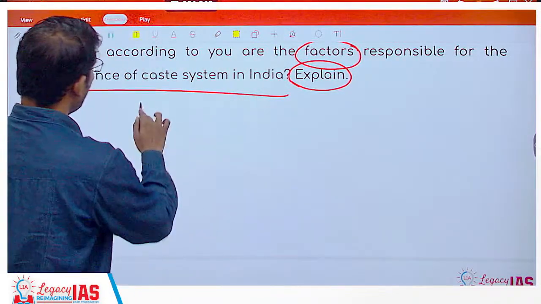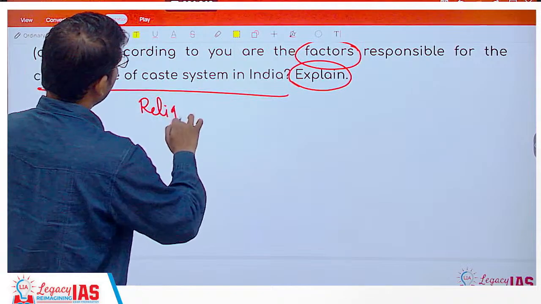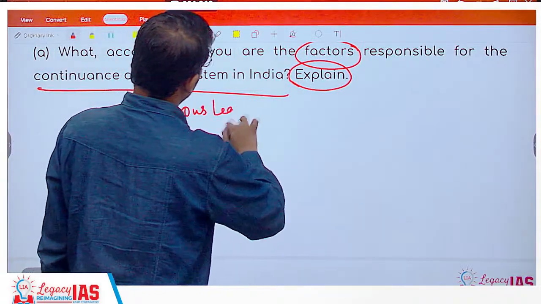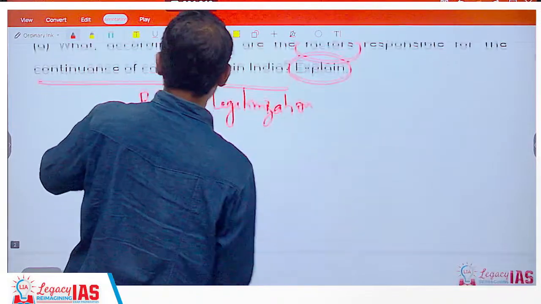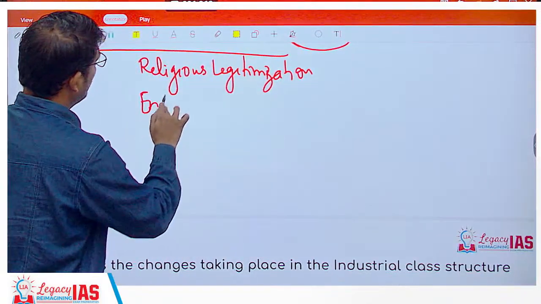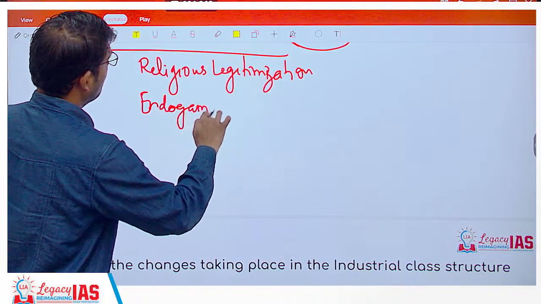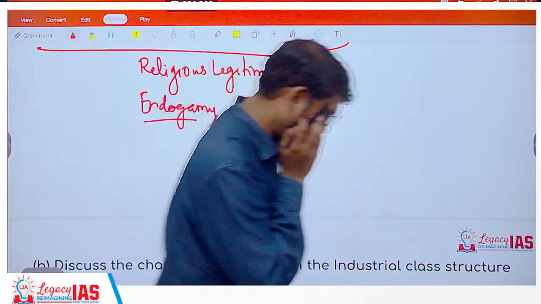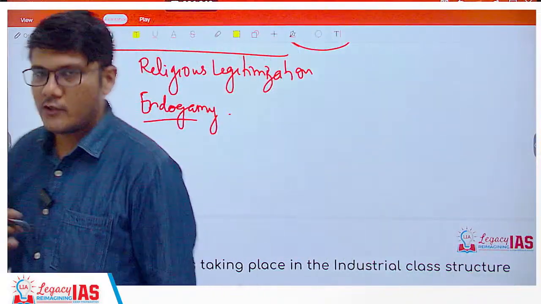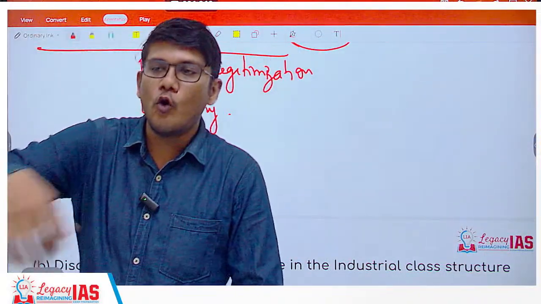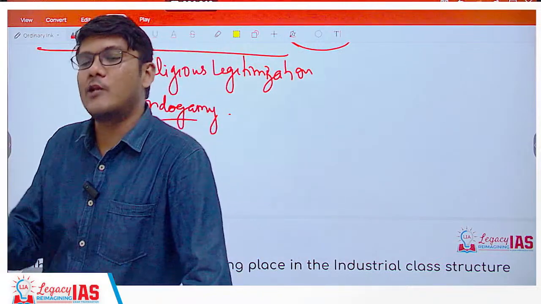That is one thing. So religious legitimization, right? Then there is also the concept of endogamy, right? You are getting married in your own clan, in your own caste, community, and so on and so forth. So there is not much intermingling and not much dilution of that system.